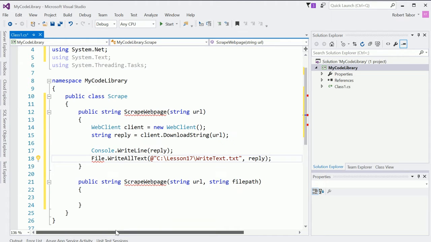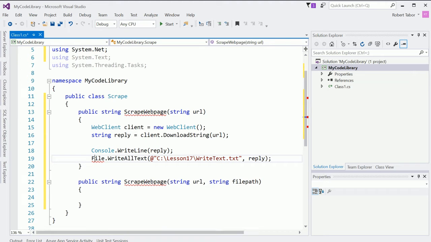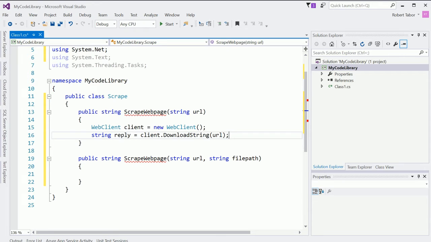All right, finally, I'm also going to have to resolve this reference to the File class. It's in the System.IO namespace, so I'm going to add a using statement for that. However, in this specific case, I'm not going to write this to a file in this overloaded version of it. In fact, what I'll just do is return whatever's been downloaded from client.DownloadString.